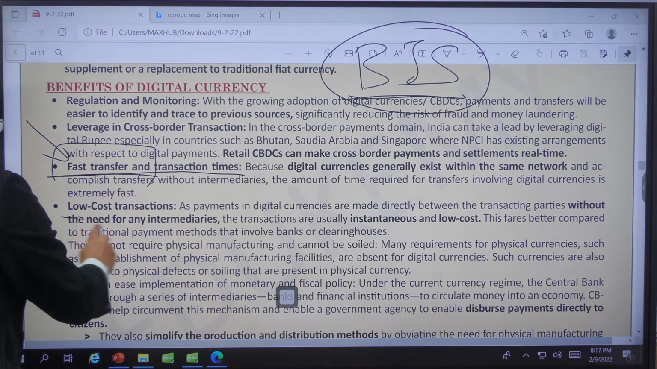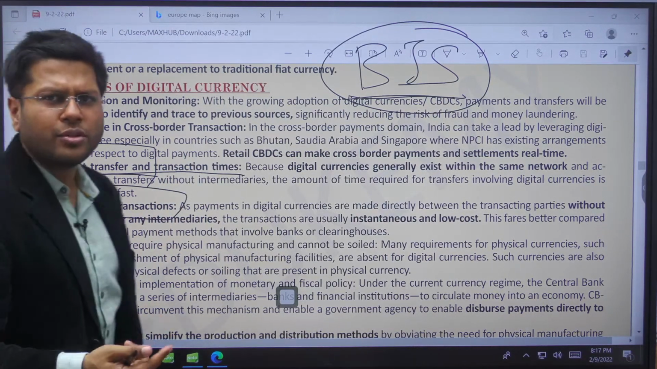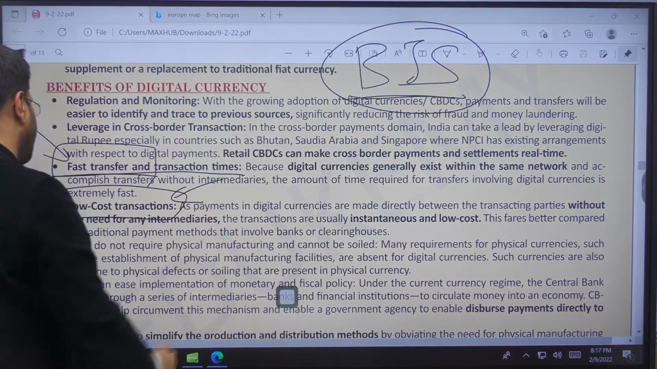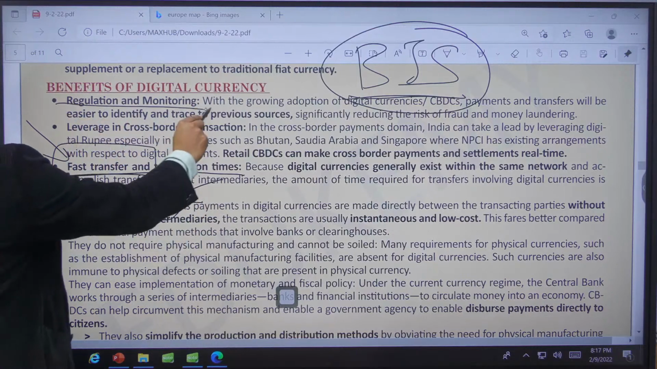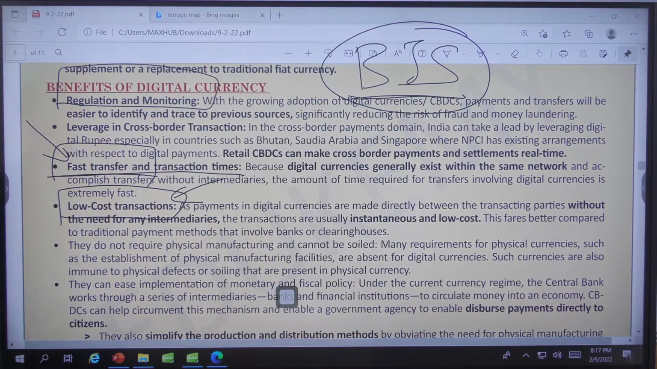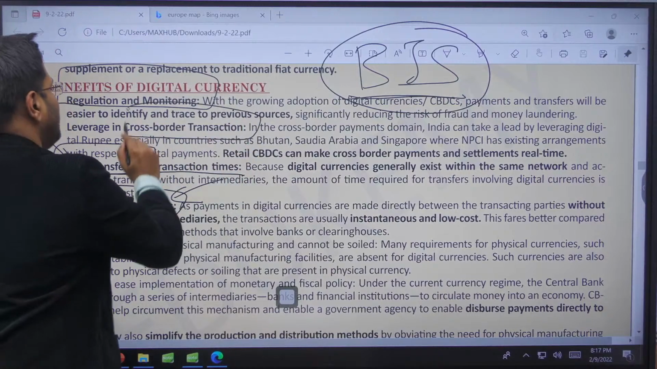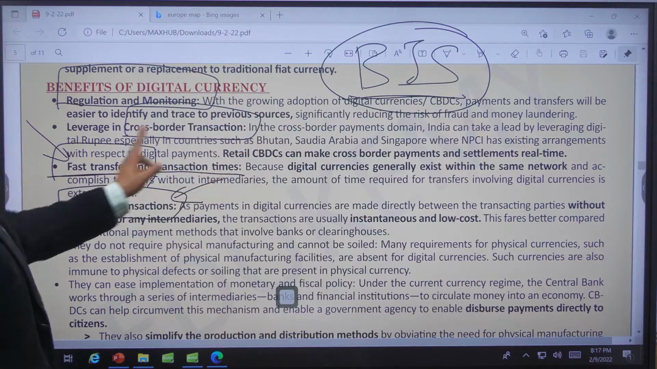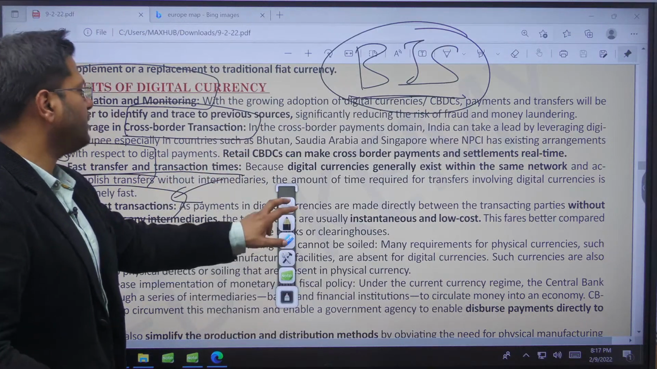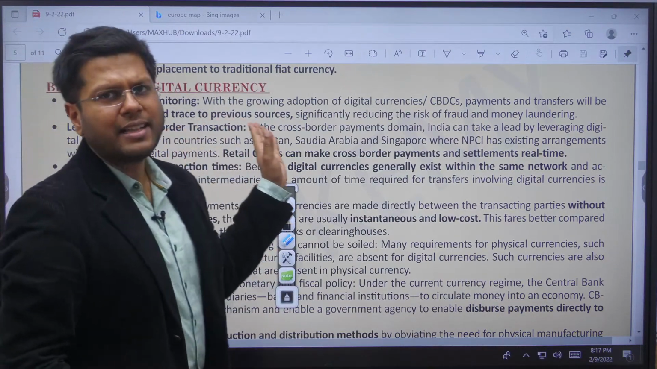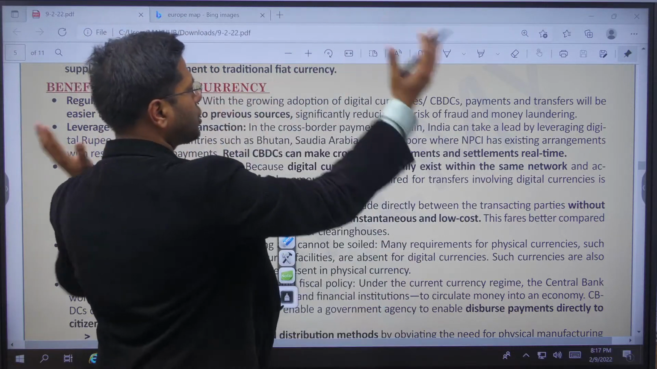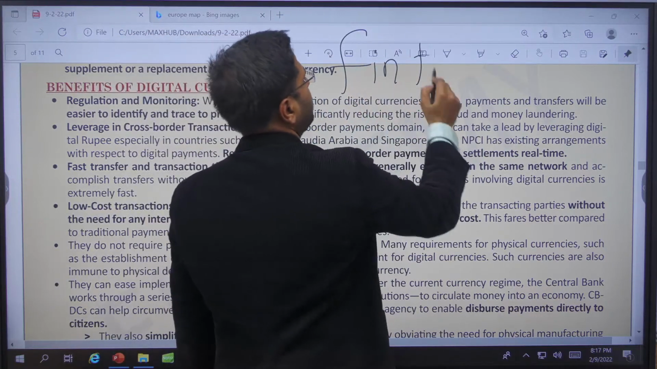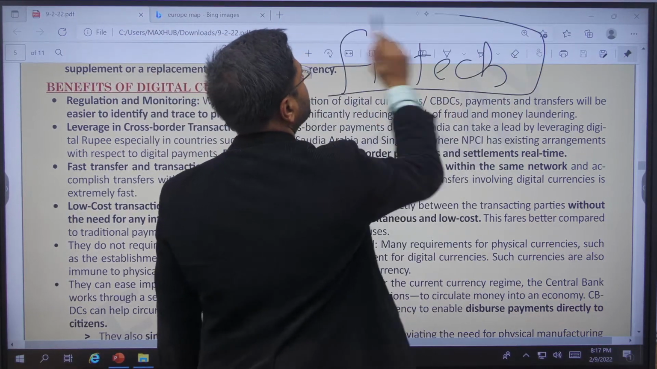This will be a low cost transaction because creation of notes, tolling of notes, all those are not part of it. Low cost transactions in the long run. Then regulation and monitoring by the central government, hence taxation, and leveraging in cross-border transactions. If regulated by the government, this can become even better. India can lead by leveraging the digital rupee, especially in other countries. This is where India gets that edge, right? When India is creating a digital ecosystem, India's financial technology can take that lead. So we are talking of the digital rupee right now.